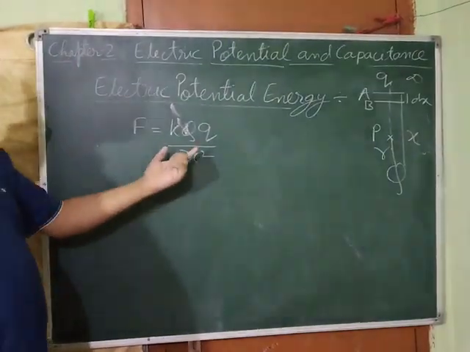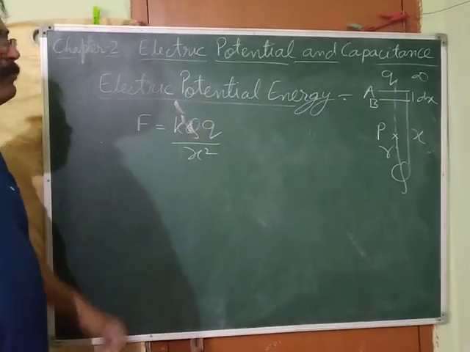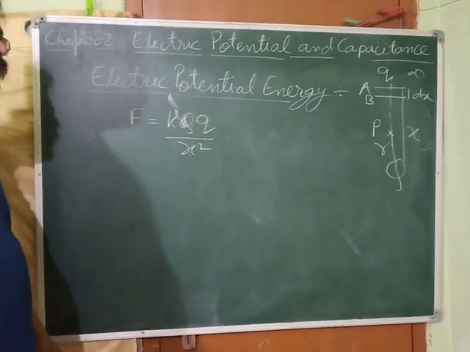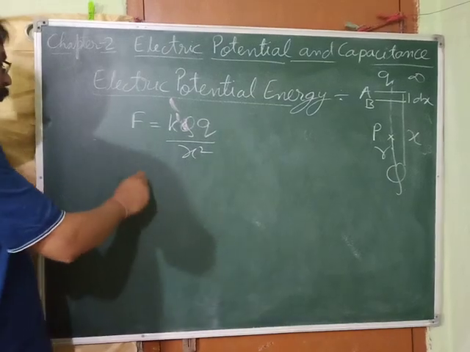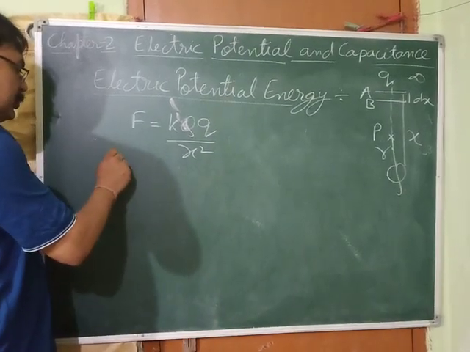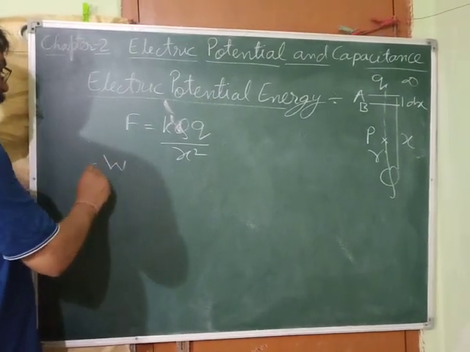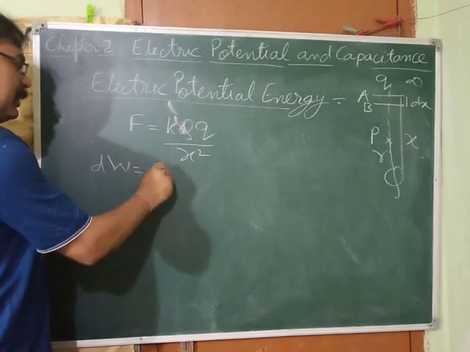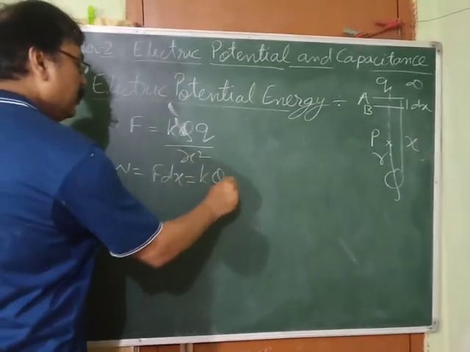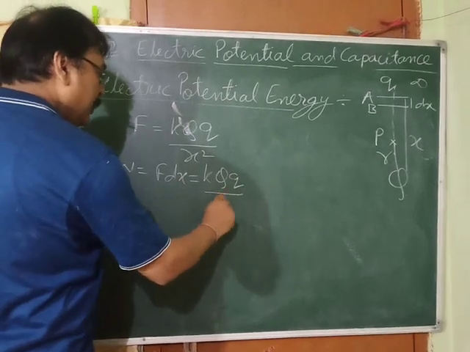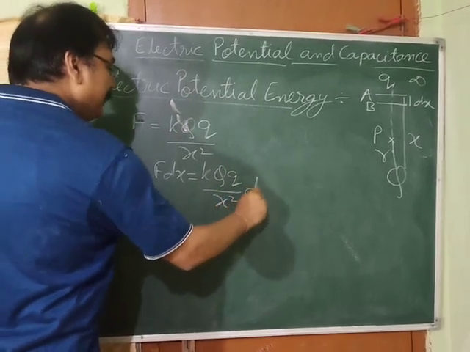Then the force is not going to change. It remains almost constant from A to B, so we can apply the formula of work done. The work done will be dW, because the displacement is small, F dx. F is K Q q upon x square, times dx.